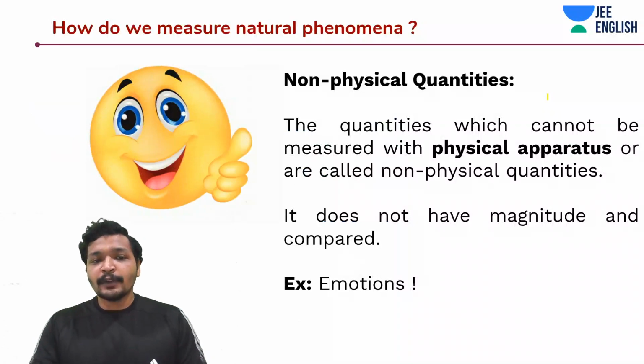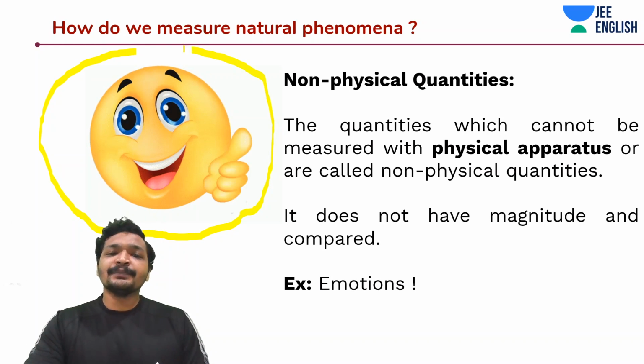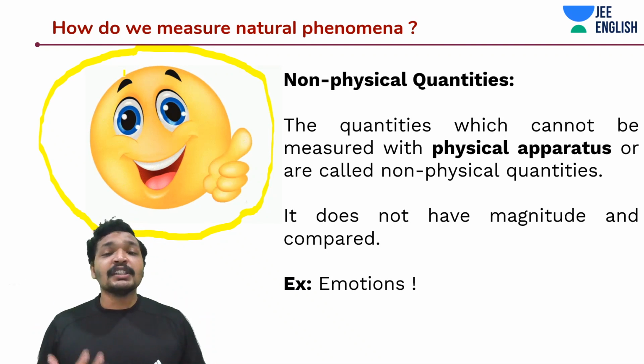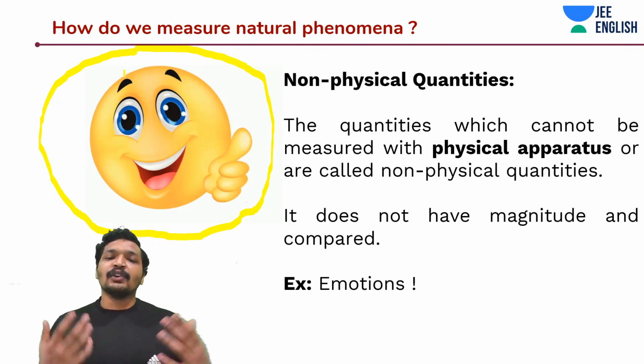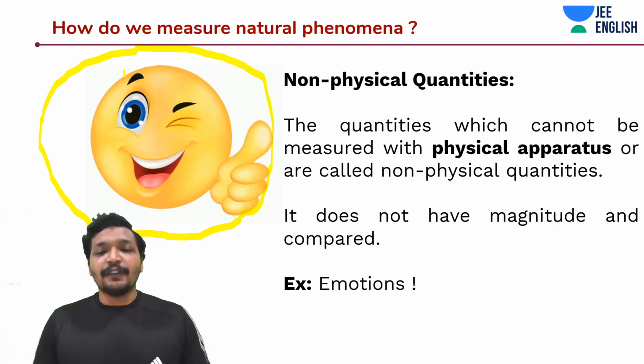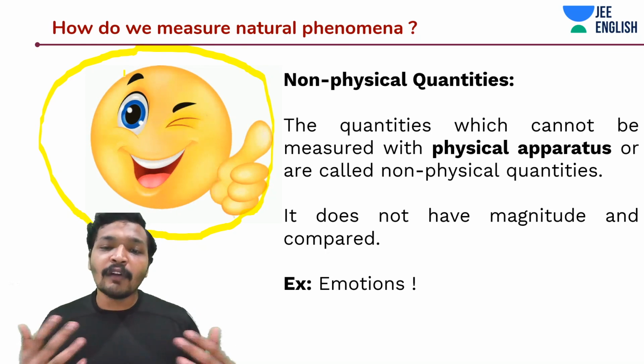I know most of you must be knowing. You must be seeing this emoji over there, showing some sort of emotions. And what does this mean? It's trying to communicate something, but through emotions which cannot be measured on a physical apparatus or a physical scale. So these kind of quantities which cannot be measured with a physical apparatus or a physical scale or through any physical means are called non-physical quantities.